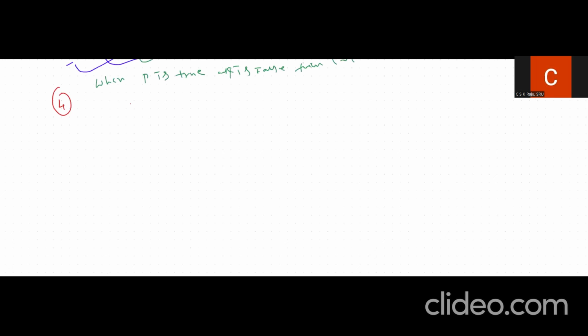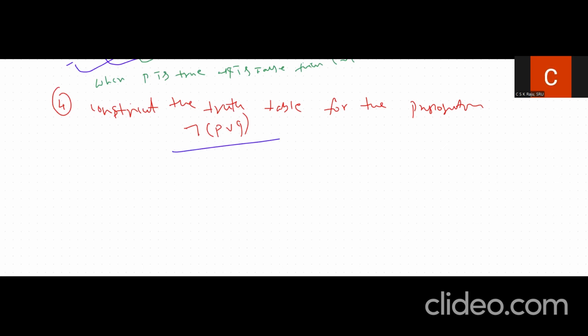So now, the problem is to construct the truth table for the proposition negation of P disjunction Q. If you try to calculate the truth table for this, initially we try to calculate the individual proposition values.